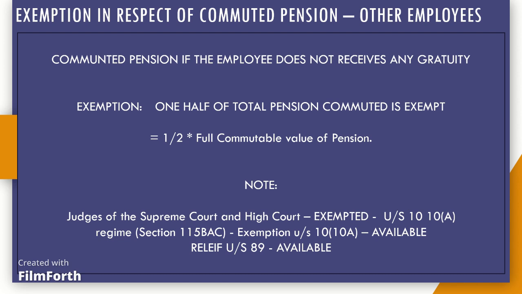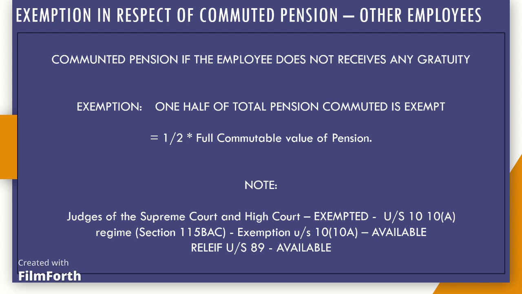Exemption under Section 10(18) would be available to an assessee irrespective of the regime under which he pays tax. Next additional point. Exemption of disability pension granted to disabled personnel of armed forces who have been invalid on account of disability attributable to or aggravated by such service.